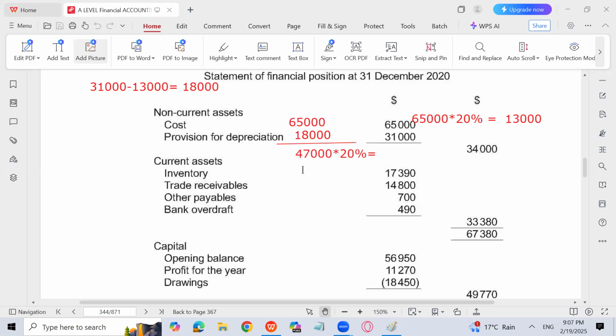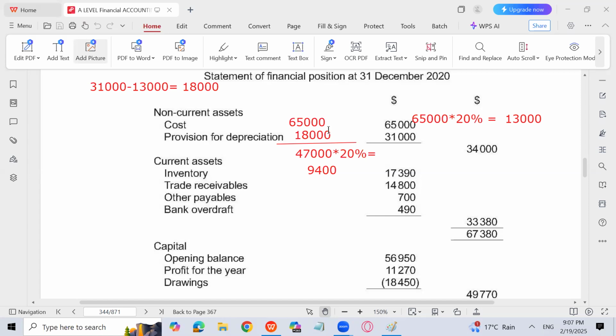Sir, can't we add 13,000 to 34,000 here? No, we can't do that, and I will explain why. We have recorded depreciation of 13,000. We wrote 13,000 in expenses, and in the provision for depreciation we have added 13,000, which is wrong. Depreciation in the statement of profit and loss to calculate profit should have been 9,400 rather than 13,000.